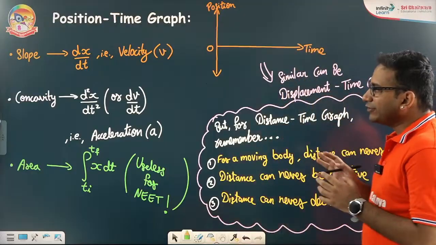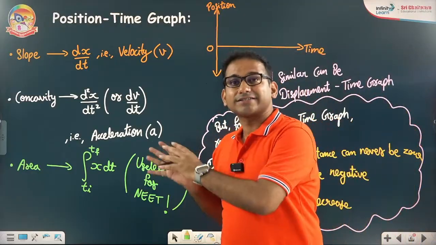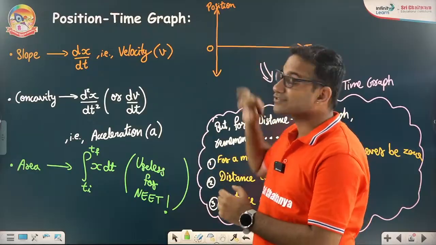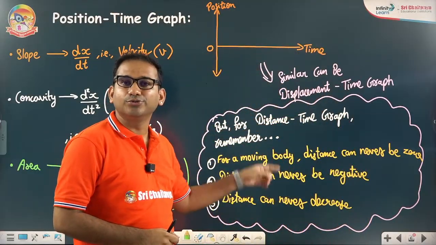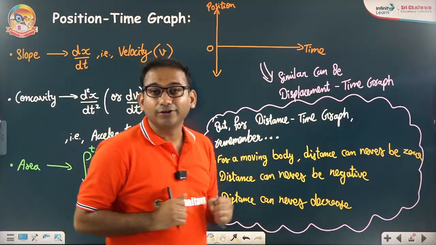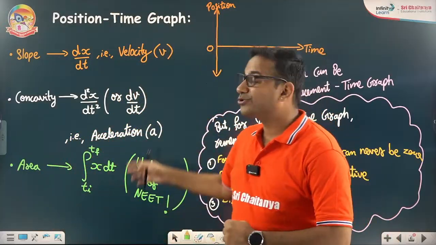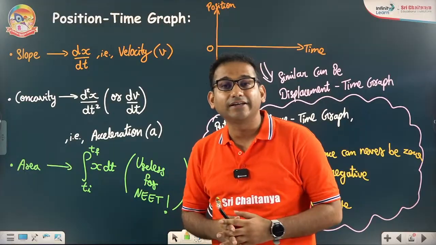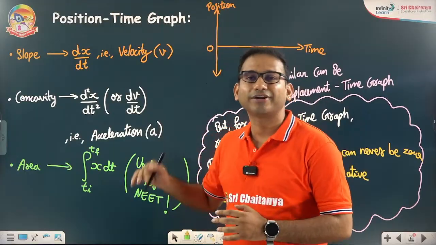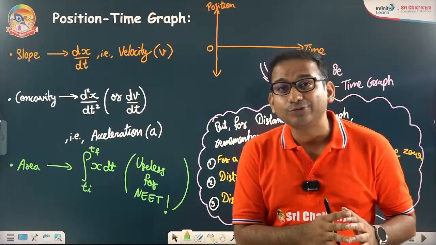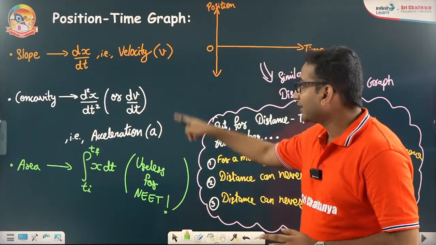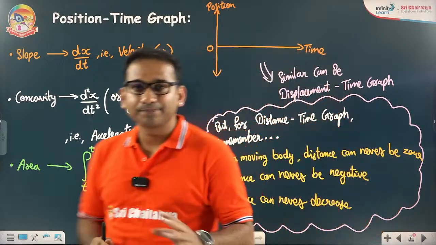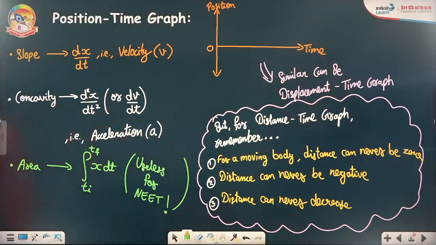So we will only emphasize that, out of the six graphs, the first one is in front of you. Its variants, what you need to do and what you don't need to do, are in front of you. And the three contributions of calculus, first derivative, second derivative and integration, meaning slope, concavity and area, what they will give you and whether they are useful for NEET 2026 preparation or not, that I'm trying to tell. I hope that's clear. Quickly take a screenshot. This is the first graph out of the six.